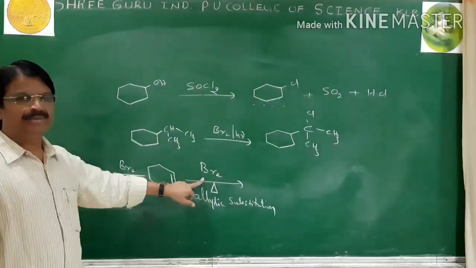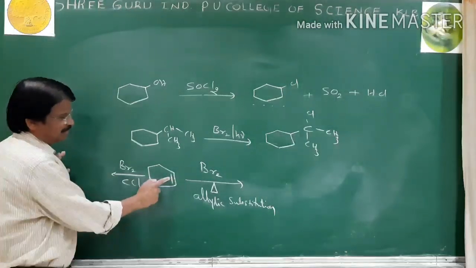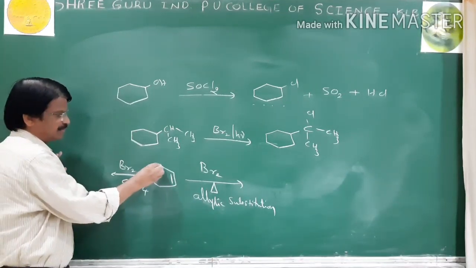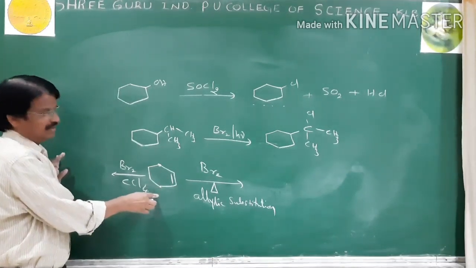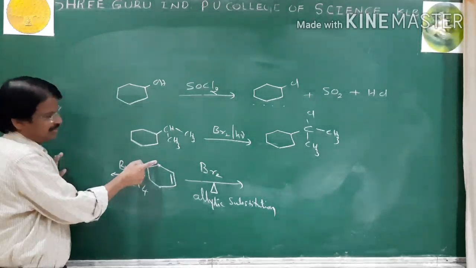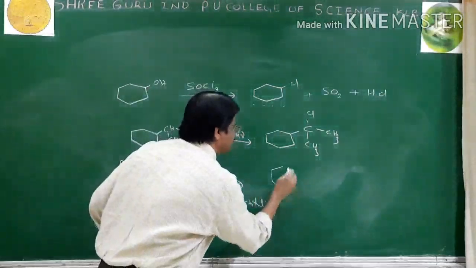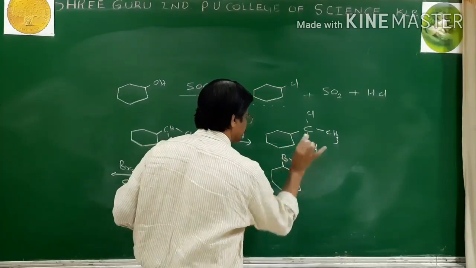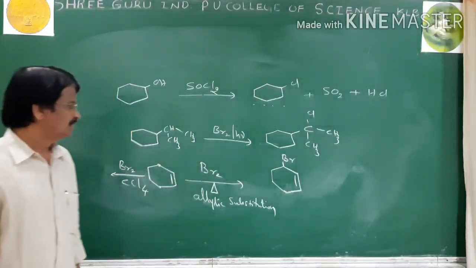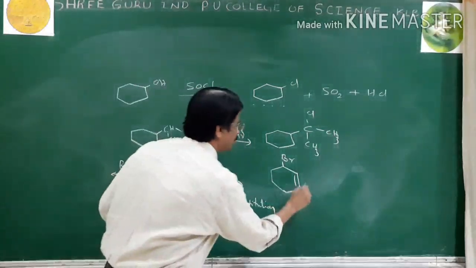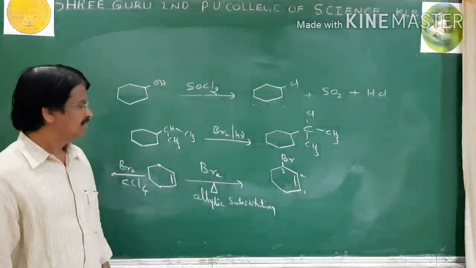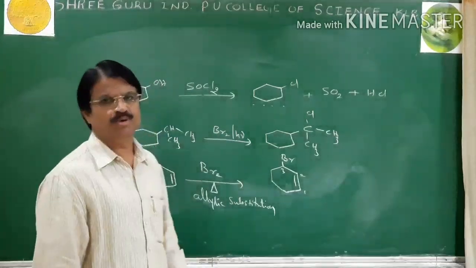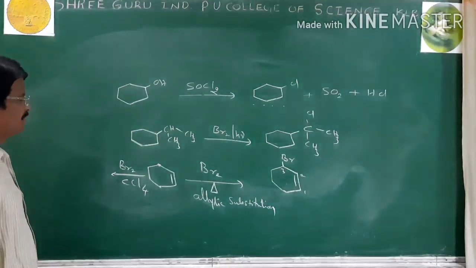If it is heated with bromine, then it undergoes allylic substitution. And here is the allylic carbon: the double bond, then the next carbon, single bonded, is allylic. Here also it is allylic. So these carbons are called allylic carbons. Now replace one of the H of an allylic carbon by bromine. Therefore we get this, here or here, both are same. And write its IUPAC name. Numbering 1, 2, 3. Name: 3-bromocyclohex-1-ene. This is one side.